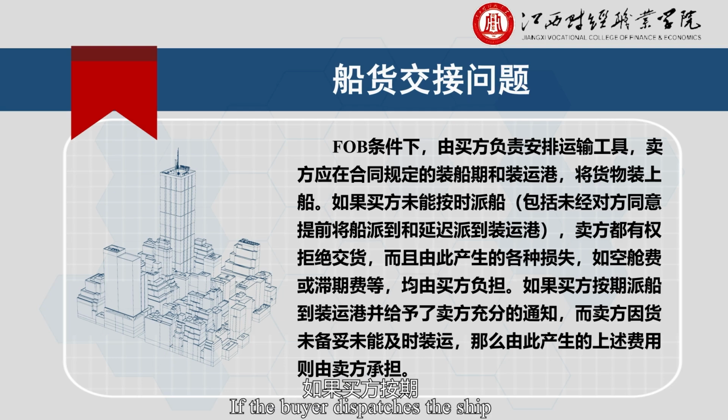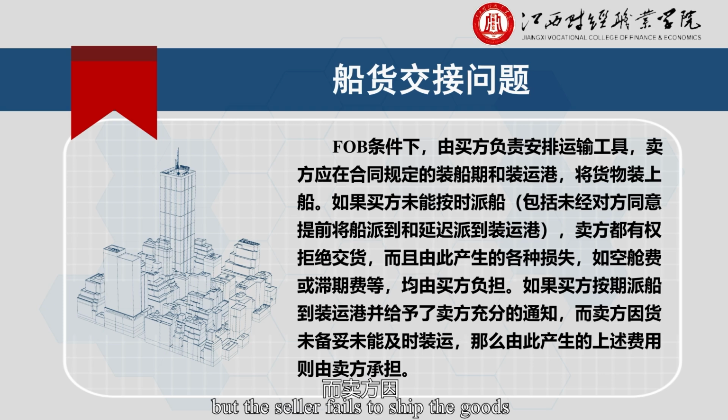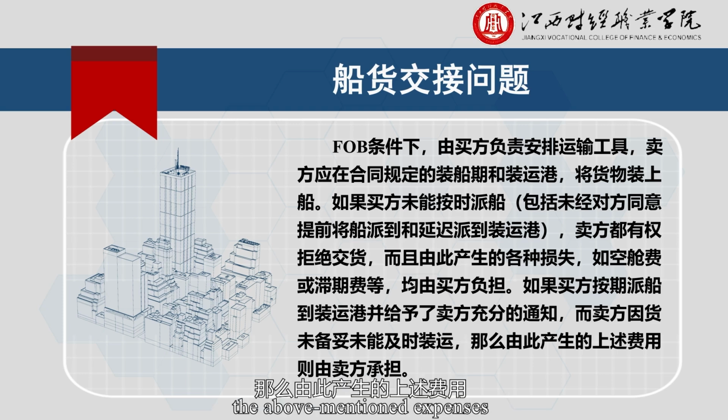If the buyer dispatches the ship to the loading port on schedule and gives sufficient notice to the seller, but the seller fails to ship the goods in a timely manner due to the unavailability of the goods, the above-mentioned expenses shall be borne by the seller.